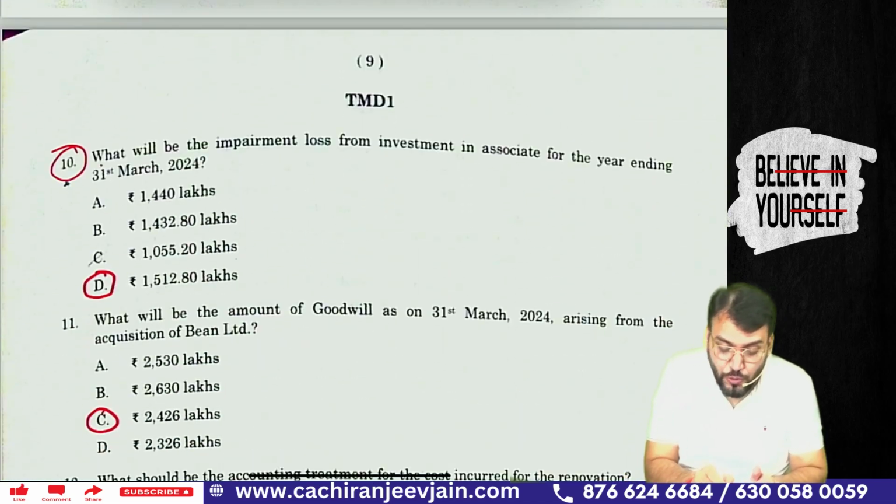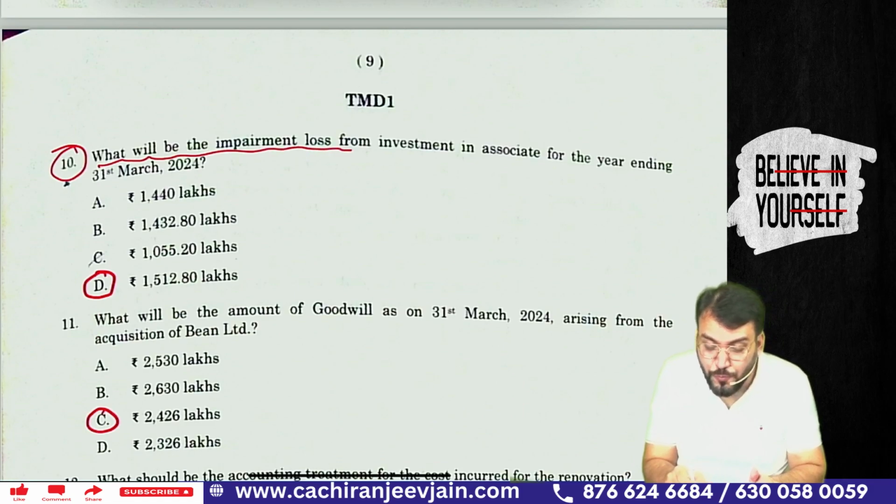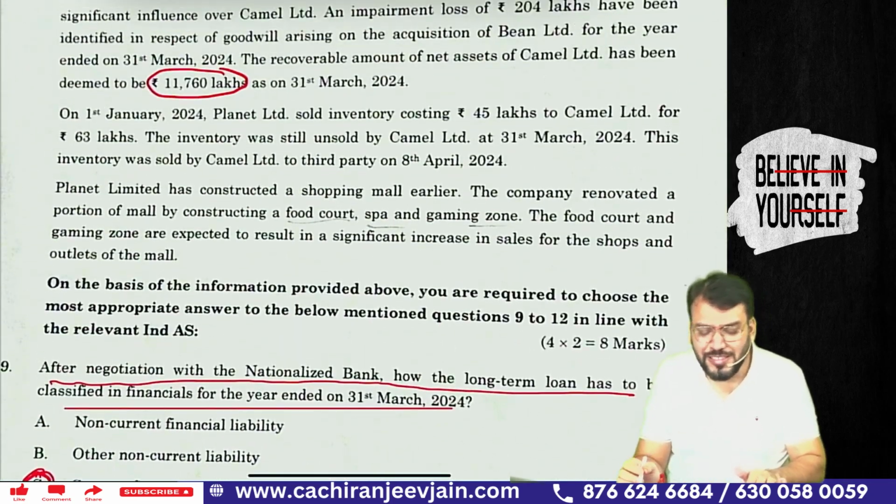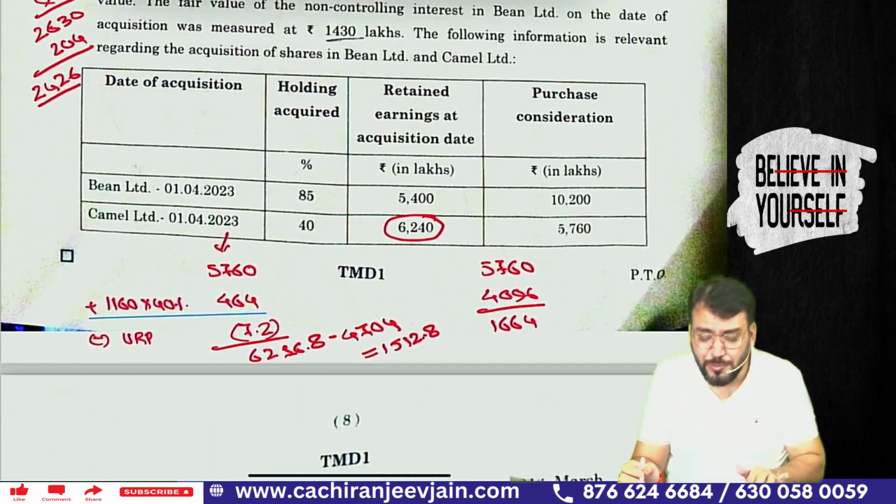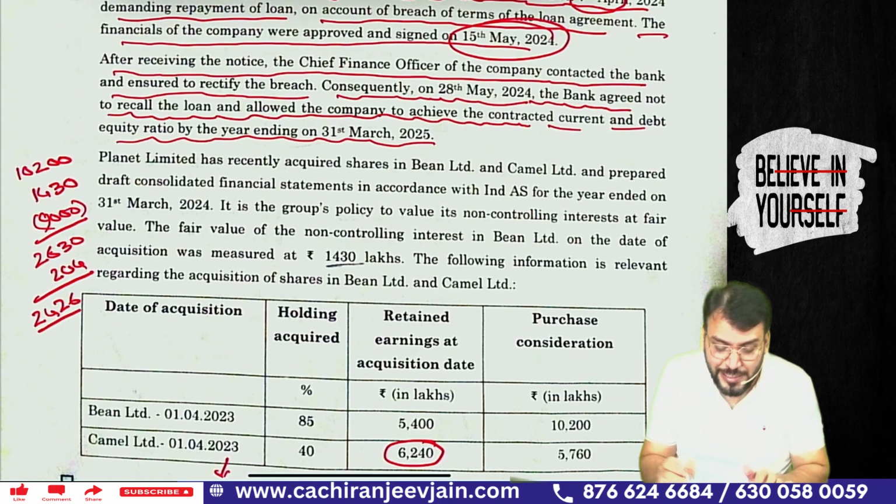Question 10. This is a good question. What will be the impairment loss from investment in associate for the year ended 31st March 2024? Once again, if you are conceptually strong, you might have done it correctly. Let me read the question.